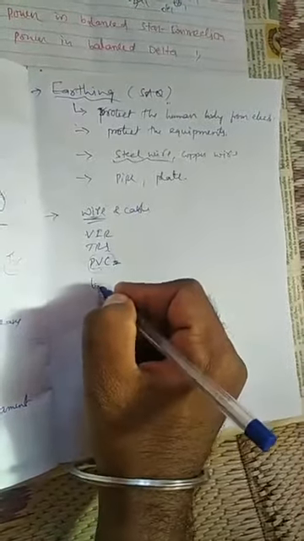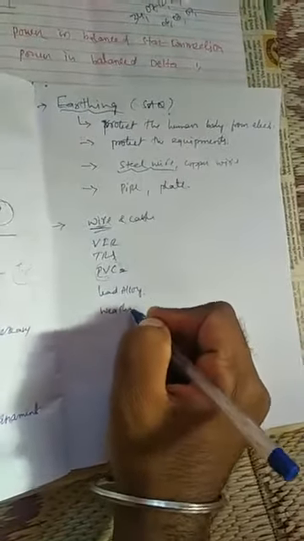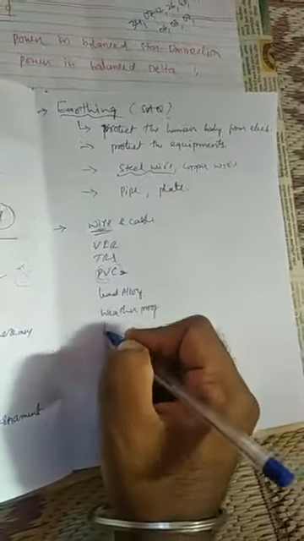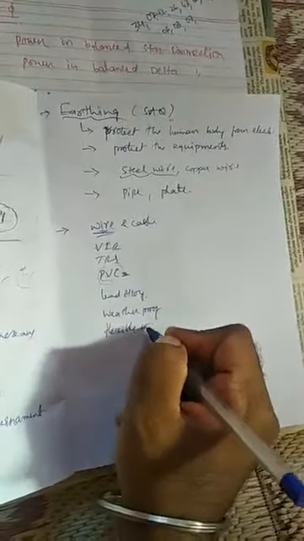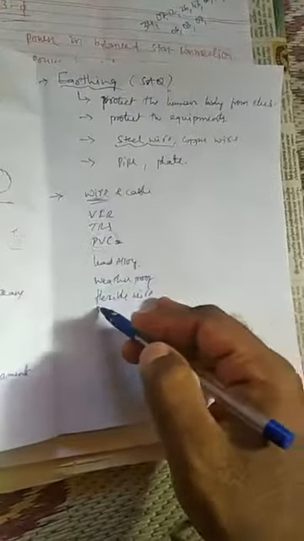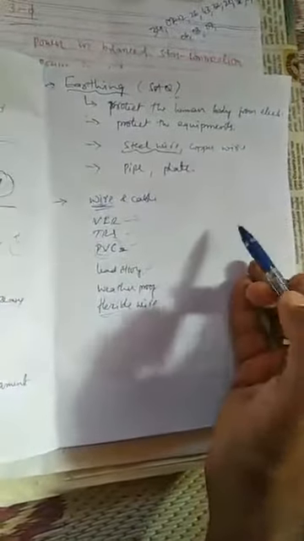Then lead alloy, then weatherproof, then you have flexible wires. Wherever there is a lot of twisting and tangling, we go for flexible wires. So you write the abbreviations and one use for each, that's enough. Two sentences for all the types is enough, because they will ask in LAQ for 5 marks.